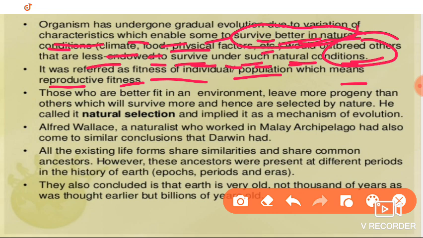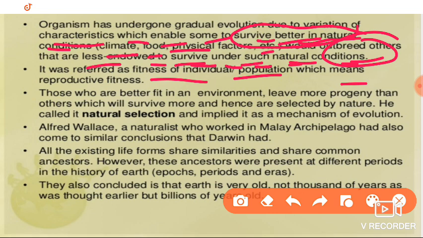And next, those who are better fit in an environment leave more progeny than others. If they are better fit in the environment for reproduction, they will produce more progeny. Lots of progeny are going to be produced in the environment, and they will survive more, and hence are selected by nature.